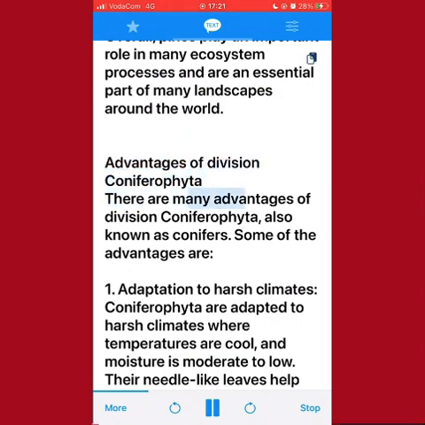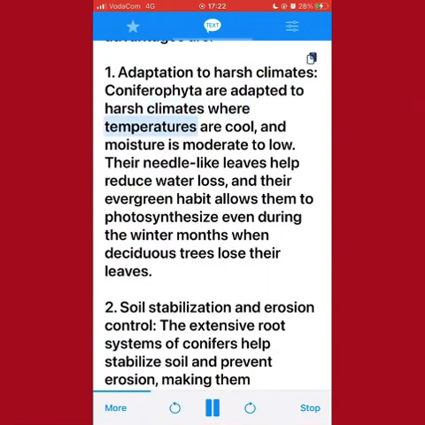There are many advantages of Division Coniferophyta, also known as conifers. Some of the advantages are: 1. Adaptation to harsh climates. Coniferophyta are adapted to harsh climates where temperatures are cool, and moisture is moderate to low. Their needle-like leaves help reduce water loss, and their evergreen habit allows them to photosynthesize even during the winter months when deciduous trees lose their leaves.